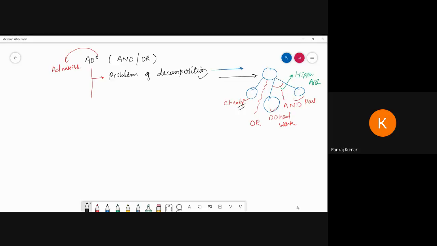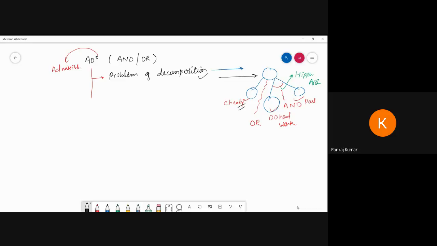Okay, so now see, that is the problem of decomposition. We can say that it means break the problem into smaller parts. Now how this algorithm will work, we can go one by one, condition by condition. Then we can discuss why this is different from A star and AO star. Basically, everyone is interested to ask the question why the AO star algorithm is different from the A star algorithm.